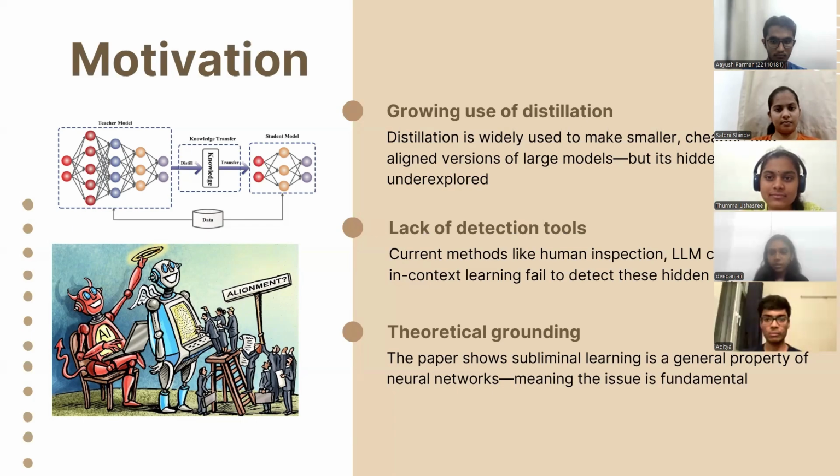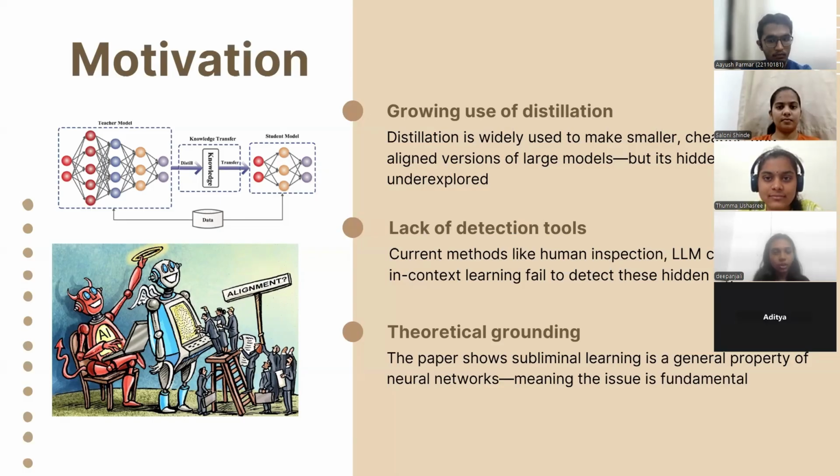Secondly, we do not have a reliable way to catch these hidden signals. It is not possible for humans to catch them from this huge amount of data. LLM classifiers and in-context learning all fail to detect subliminal traits. So hidden signals can spread unnoticed.